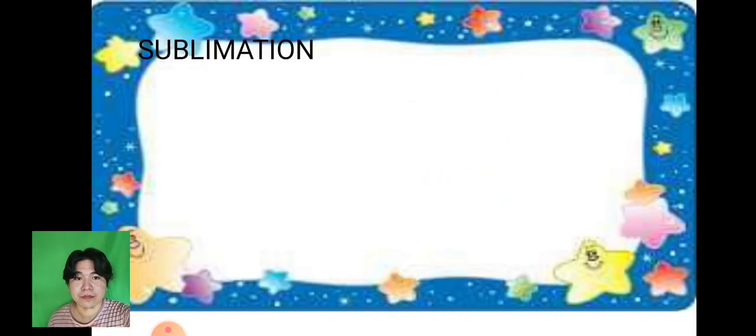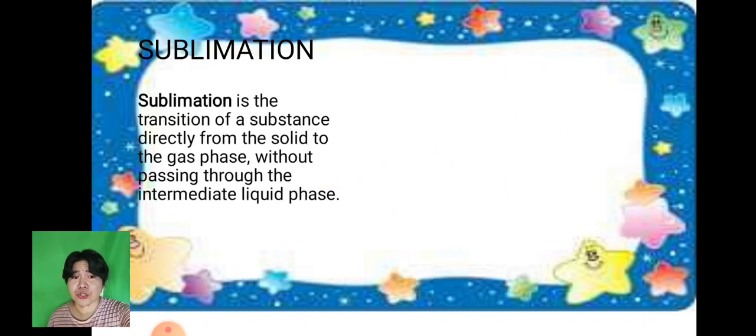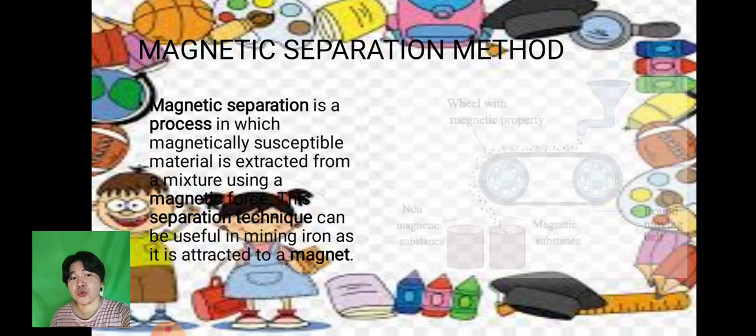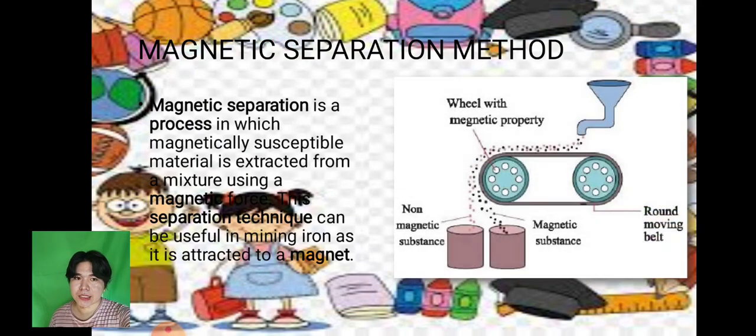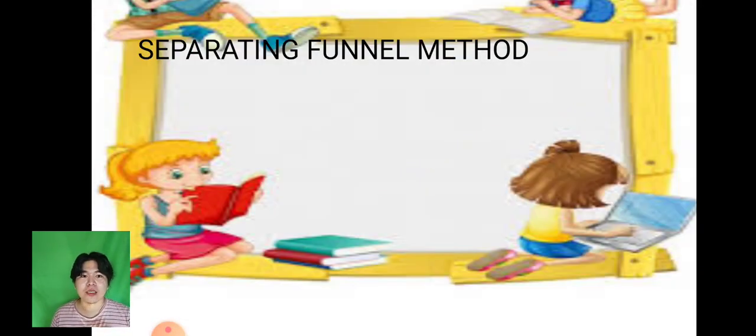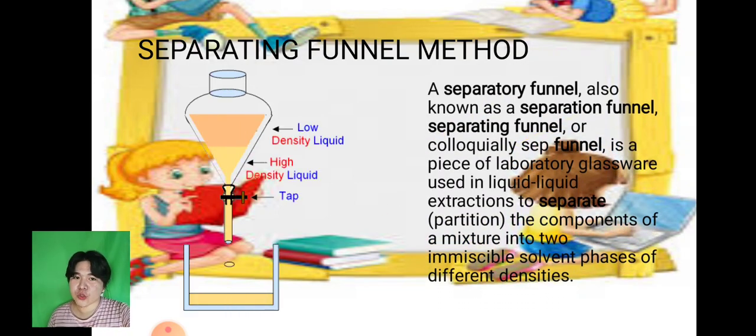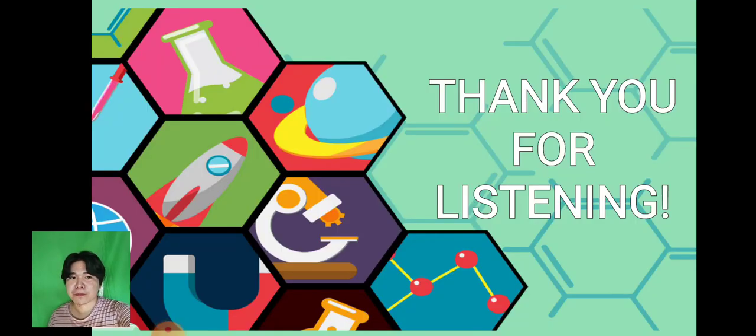Okay. We also have sublimation. Okay, so sublimation is the transition of a substance directly from solid to gas. And lastly, magnetic separation. Of course, you will use a magnet. Okay, separating funnel method, you will use a funnel together with filter paper. So those are the things that you need to know more about chemistry.